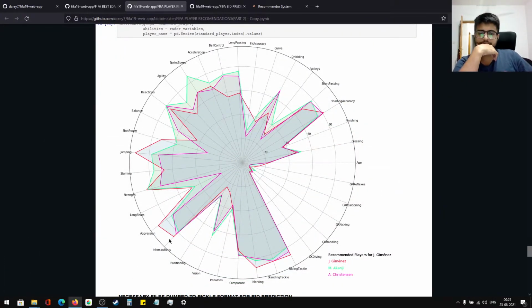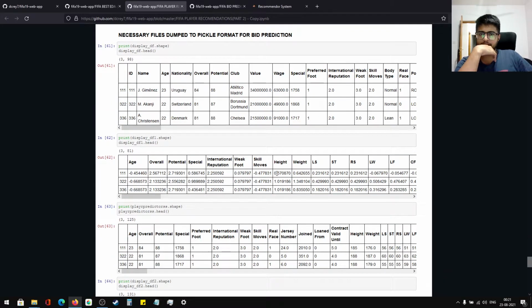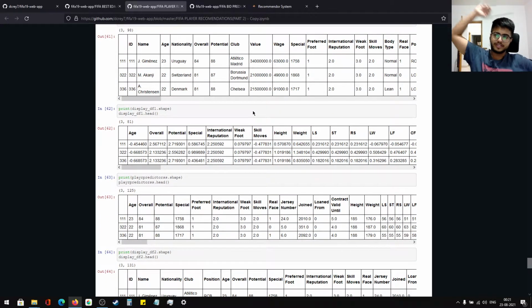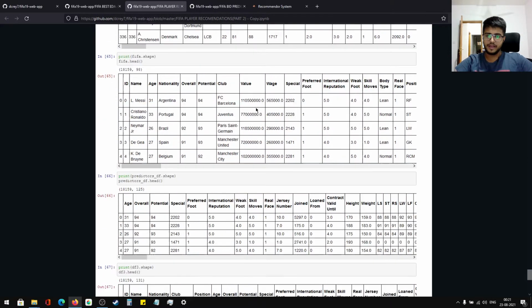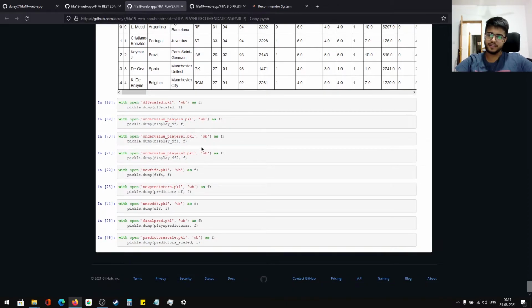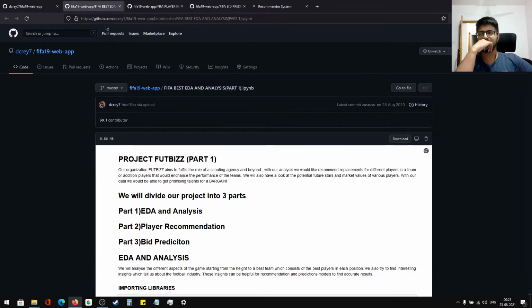Yeah, sure. Okay, so basically after all this, I saved the final engineered data set I worked on into pickle format. I also saved the list of the players that I got as a recommendation. I have all of it saved in pickle files because it's the simplest way, and it's even in the O'Reilly book, Hands-On Machine Learning with TensorFlow. Even in the second chapter or so, they mention that pickle files are the best way to save models or any kind of data that you're working on.